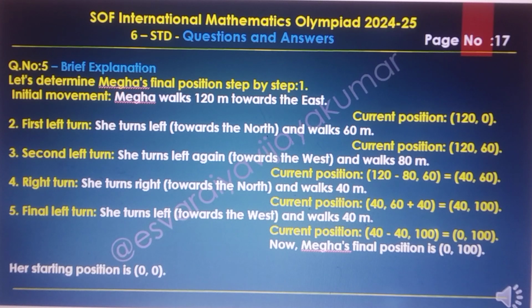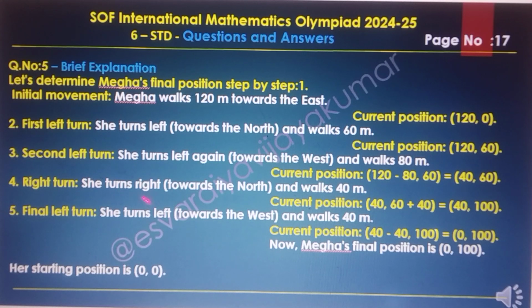Some brief explanation of this question. Let's determine Meha's final position step by step. Step 1, initial movement: Meha walks 120 meters towards the east. Current position is (120, 0). The first left turn: she turns left towards the north and walks 60 meters. Current position is (120, 60). The second left turn: she turns left again towards the west and walks 80 meters. Current position is (120 minus 80, 60), equal to (40, 60).